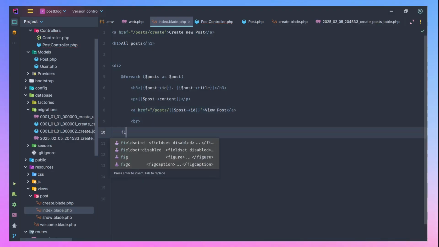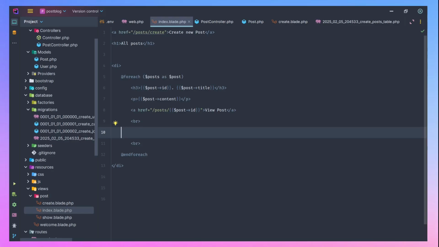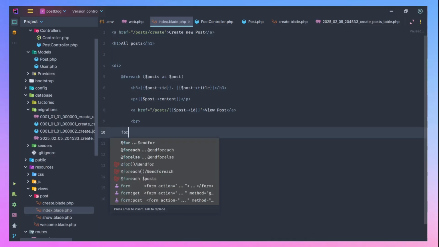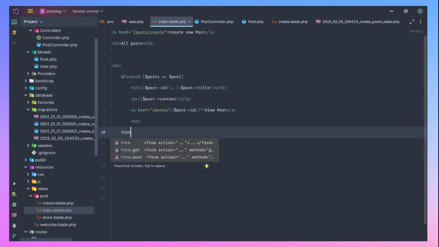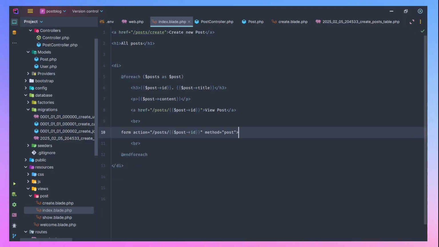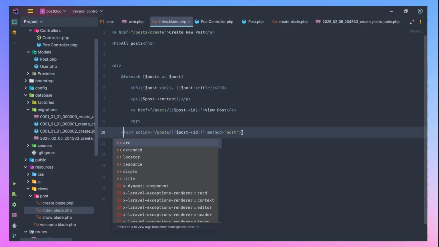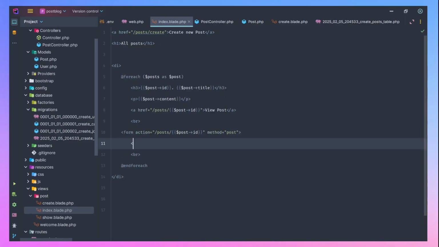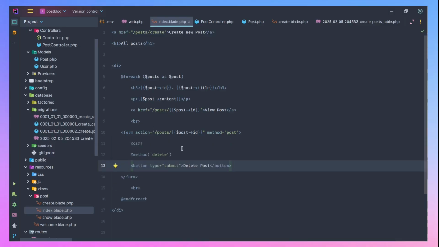The way we are going to delete a post is that we're going to use a form, because we cannot just put post deletion in a URL like that. We need to do it in a more secure way. So we are going this way, then we want to use method of delete.